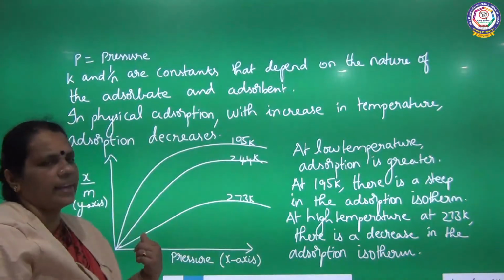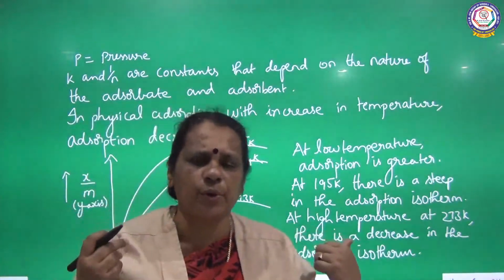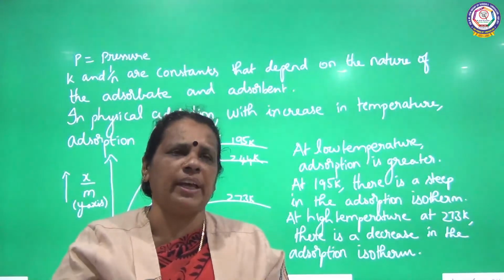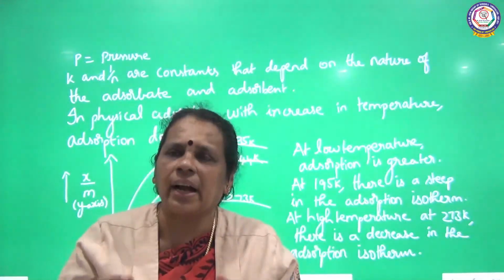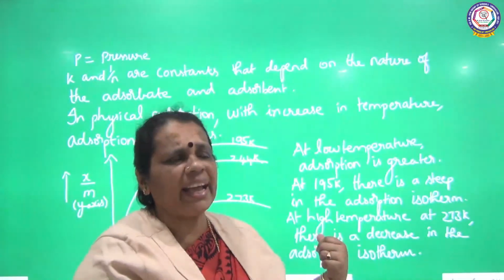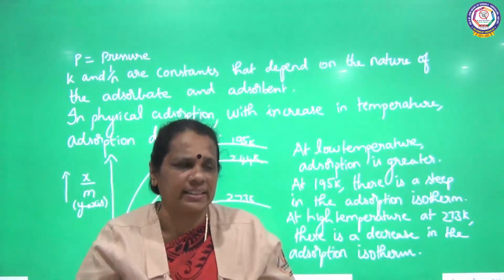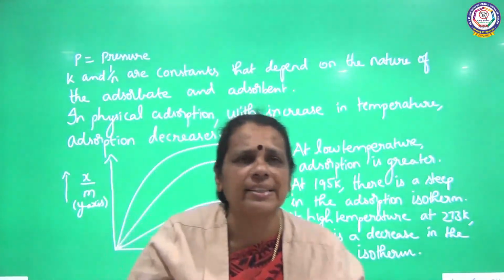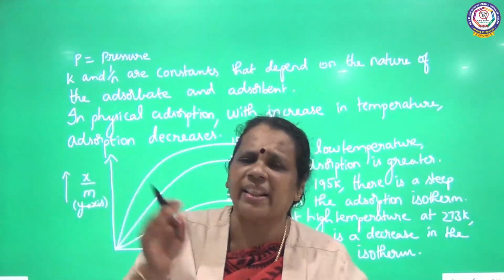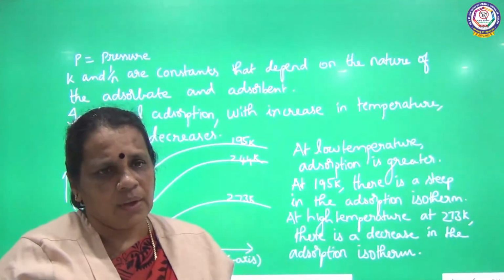So this is actually the Freundlich adsorption isotherm. What I have done is I have taken two different quantities. We are going to see how we get the adsorption isotherm, particularly for physical adsorption. I have taken the x by m ratio, the quantity of gas adsorbed by the unit mass of the adsorbent, in the y-axis, and pressure in the x-axis.